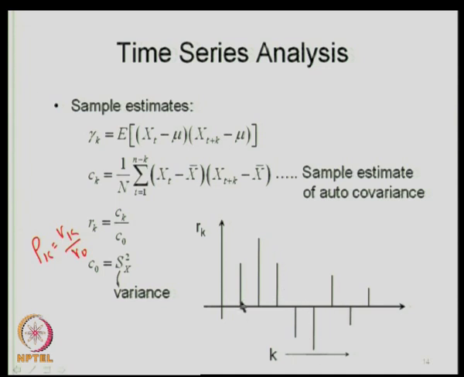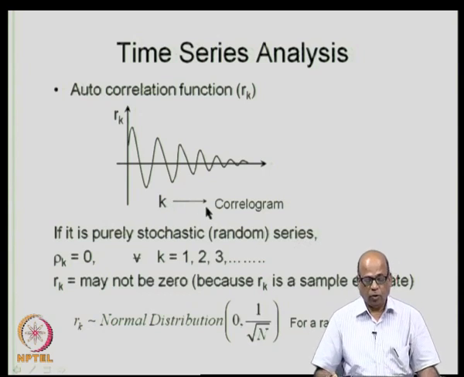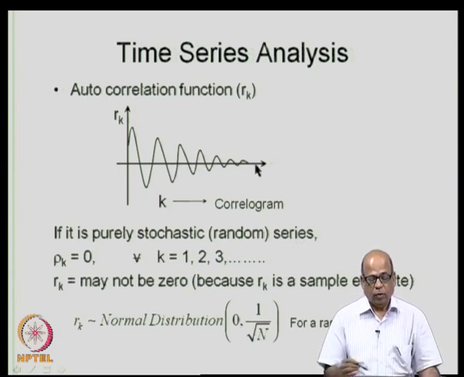For example, k equal to 1 may have an R k value like this, or k equal to 2 may have like this, etcetera. So, like this you get spikes, and this is the correlogram. The autocorrelation function or the correlogram may indicate some such fluctuations like this. For certain processes it may simply be decaying with time.